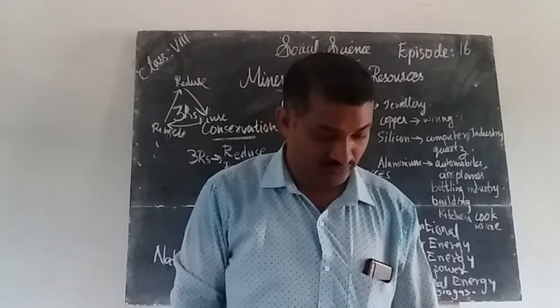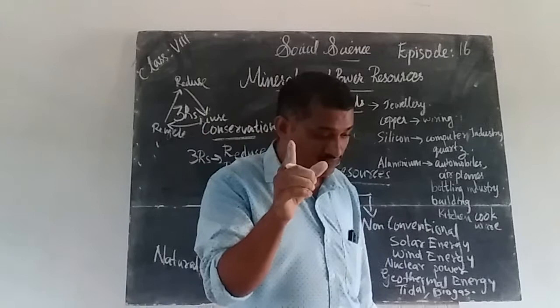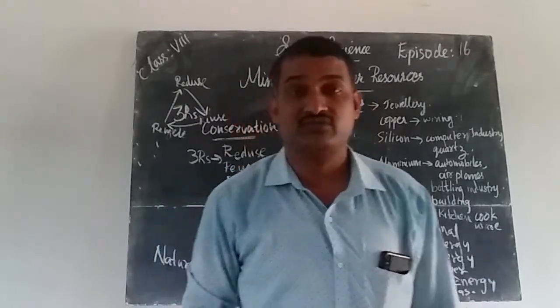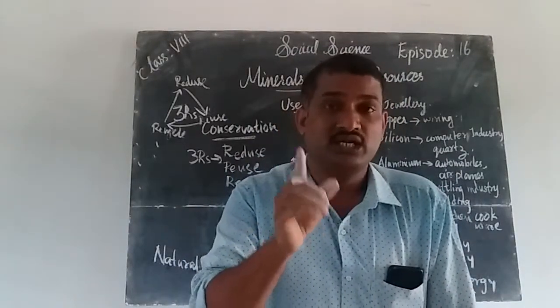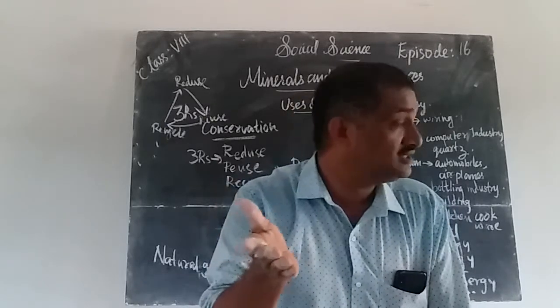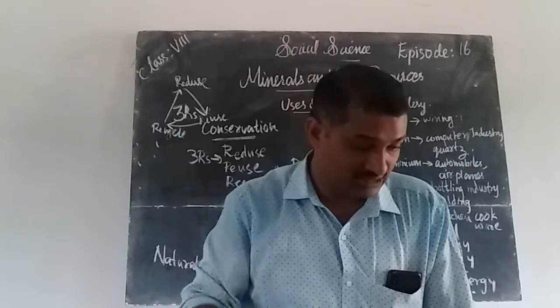Next thing is that Norway was the first country in the world to develop hydroelectricity. Which country first developed hydroelectricity? Norway. Producing electricity with the help of water is called hydroelectricity. Which country?